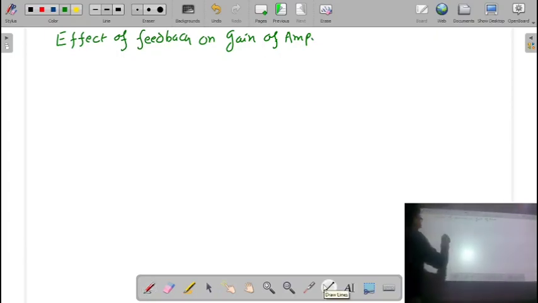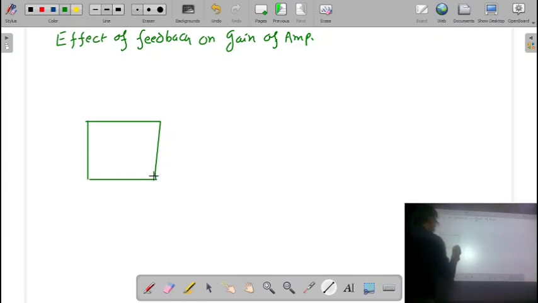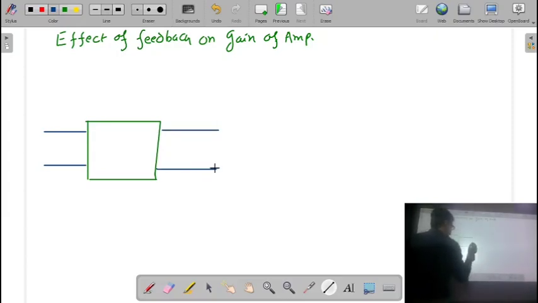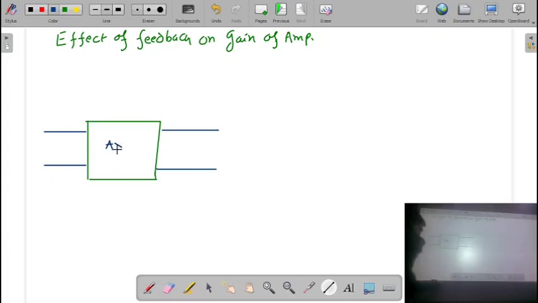So again, we consider the amplifier circuit. Let us say this amplifier has an input terminal like this. It has an output terminal like this. This is the amplifier, with the gain of 10.